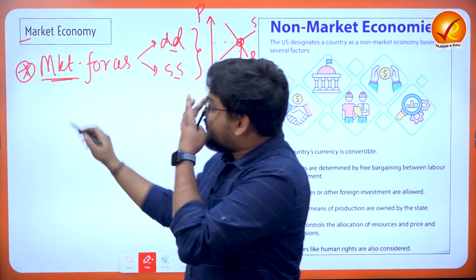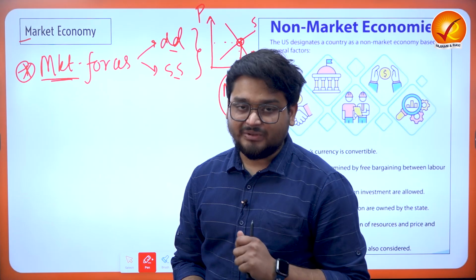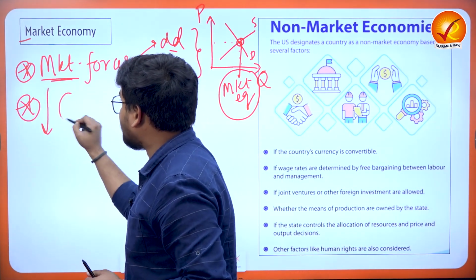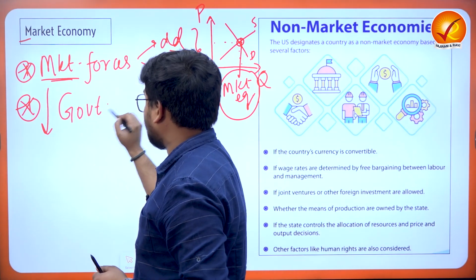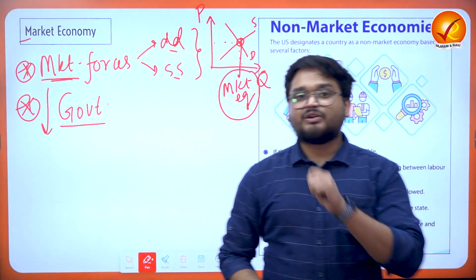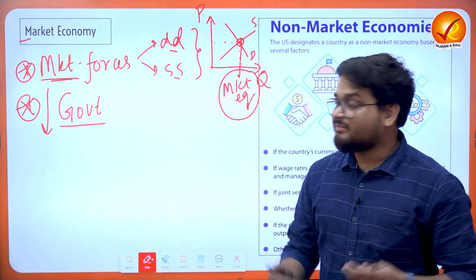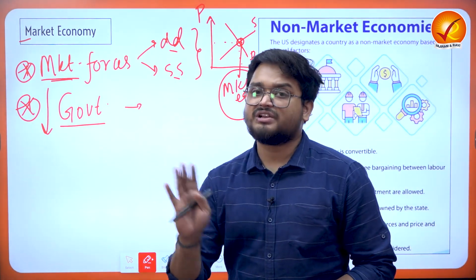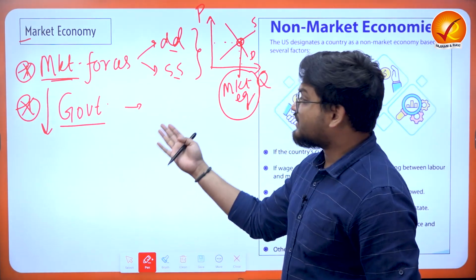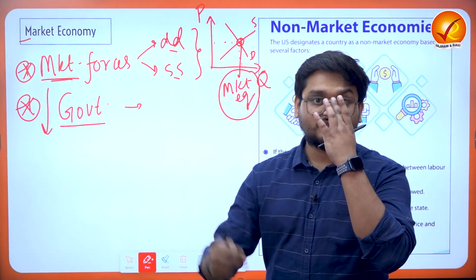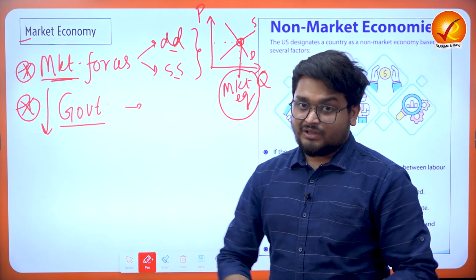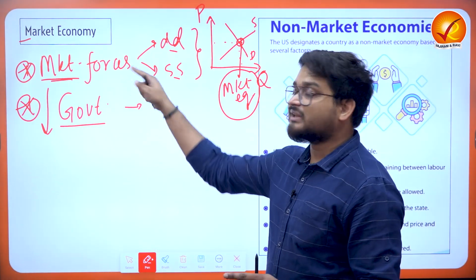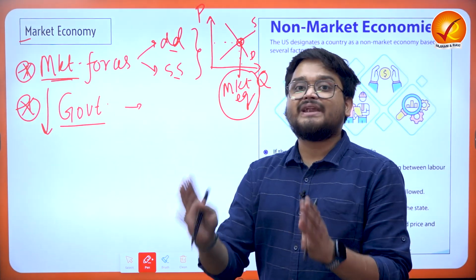And here we have to understand that in a market economy there must be the least amount of interference by the government. Sometimes the government will interfere in the market to enable social justice, for example, distributing various goods and services to the people free of cost. If the government does this free of cost, then obviously this hurts the market, but sometimes the government needs to interfere.